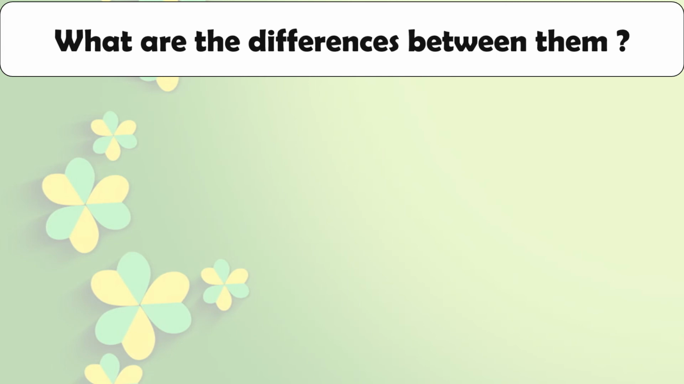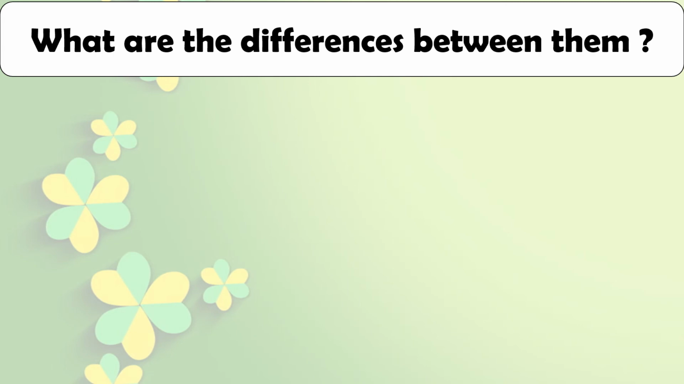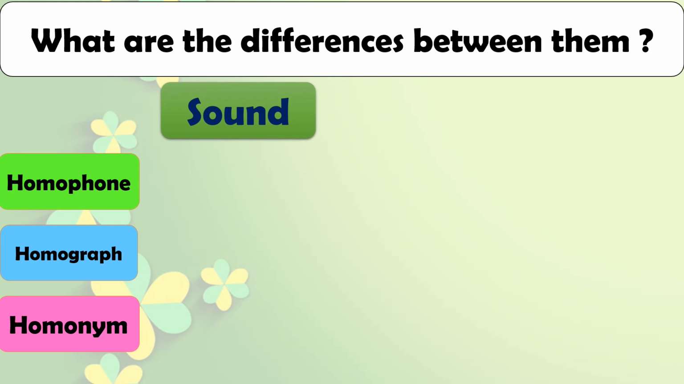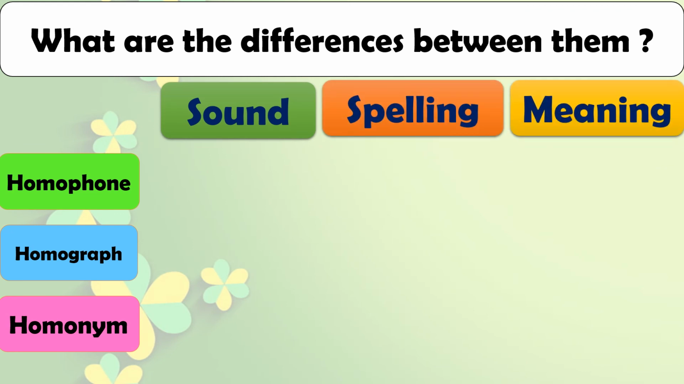Now we will see what the differences between them are in a chart. Look at this chart carefully. If possible, note it down in your notebook so that again and again you can refer to the chart and make the concepts clear. We will take all these three things together here in one slide: homophone, homograph and homonym. Sound, spelling and meaning. Three things we are considering here: the sound, the spellings and the meaning.